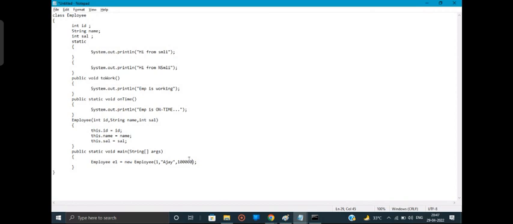Okay, fine. These three values that I have passed, when I'm calling the constructor, at that time I'm passing the actual arguments. So these three values will get stored where, guys? In these local variables that I have created for the constructor, right? So this 1 will get stored in this ID, this Ajay will get stored in this name, and this 1 lakh will get stored in this salary.